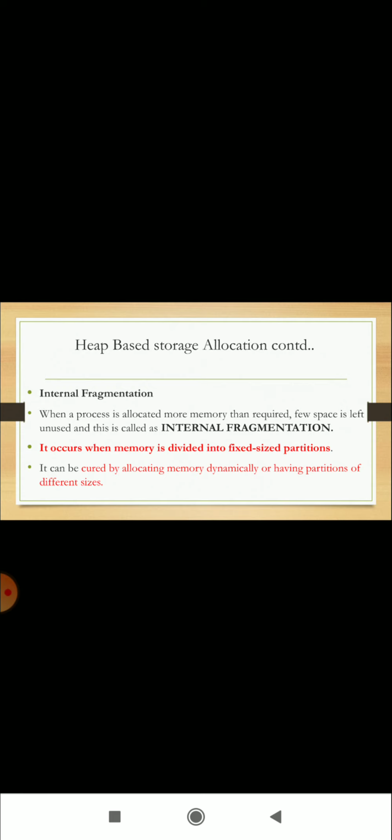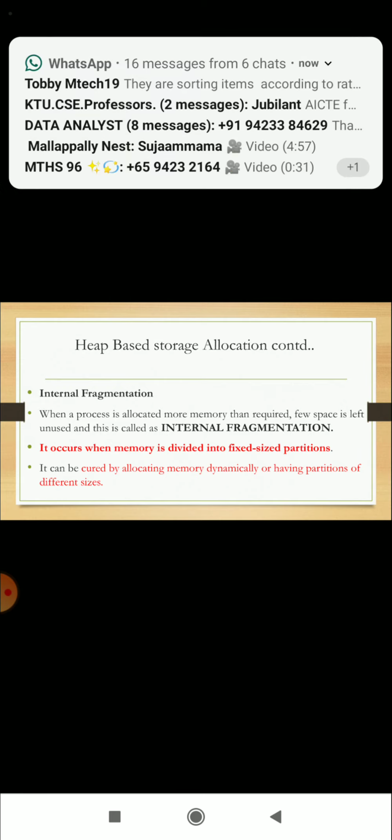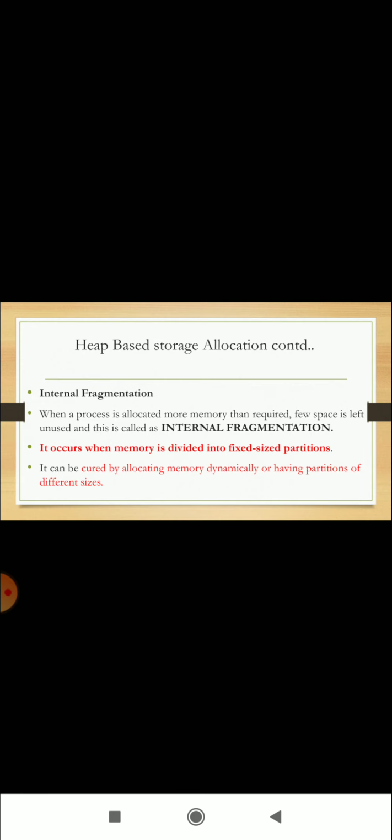In heap-based allocation, fragmentation is further divided into two types: internal fragmentation and external fragmentation. Internal fragmentation. What do you mean by internal fragmentation? When a process is allocated more memory than required, a little space is left unused, and it is called internal fragmentation. It occurs when memory is divided into fixed-sized partitions. It can be cured by allocating memory dynamically or having partitions of different sizes.